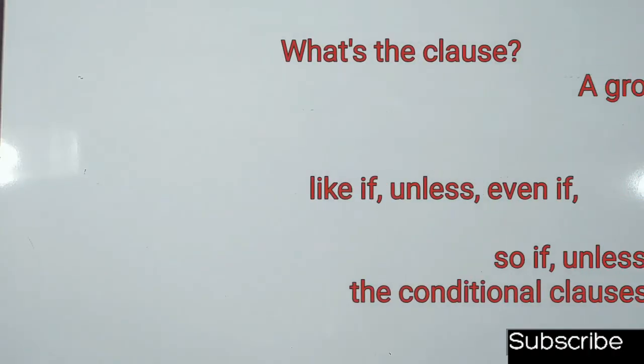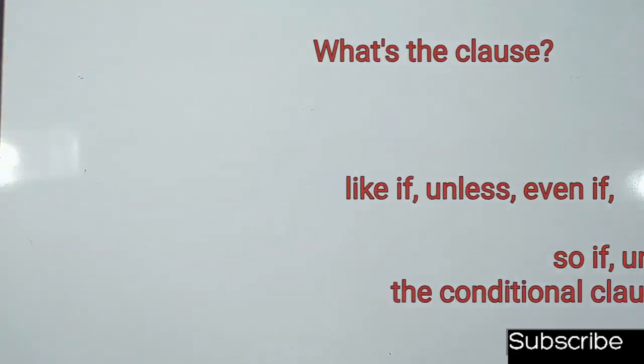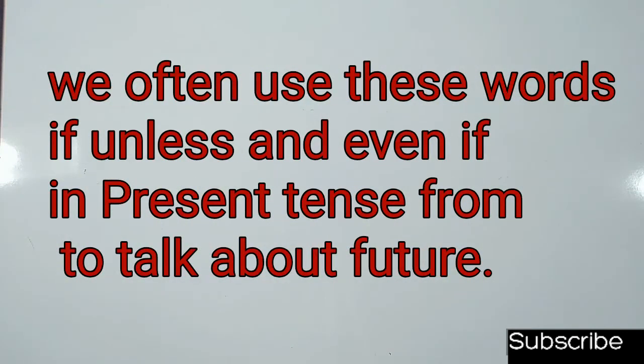And what is a clause? A group of words that includes a subject and a verb. A clause is usually only part of a sentence. Conditional clauses use words like if, unless, even if. So if, unless and even if introduce conditional clauses. Conditional means happening by chance. We often use these words in the present tense to talk about the future.